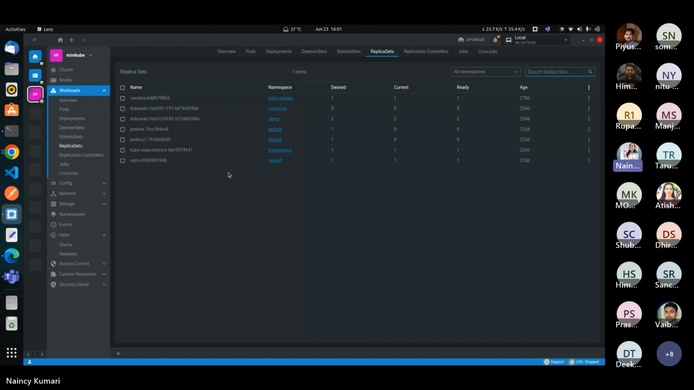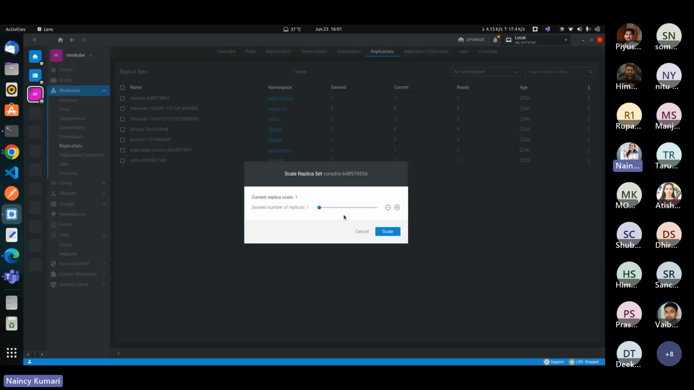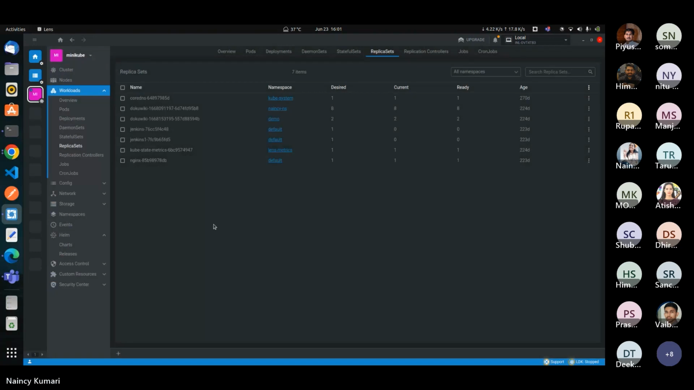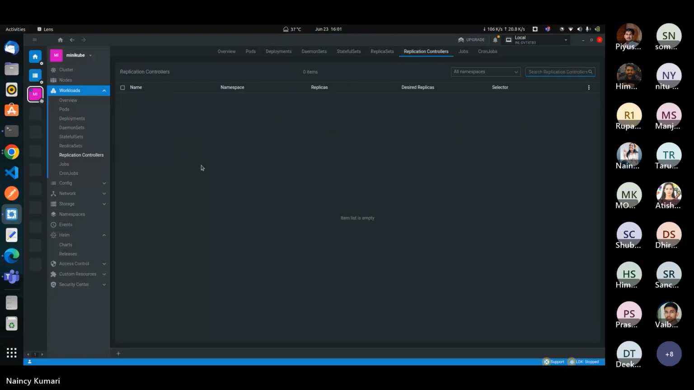Replica set. Here is the list of replica sets inside my Minikube cluster. We can easily scale our replica set, as I have shown you in deployment. Yeah, as you can see, this is how we can perform on the application. Now here application, the item list is empty for now. Now it's for jobs, cron jobs. So all the workloads for the Kubernetes cluster, we get here in this list.